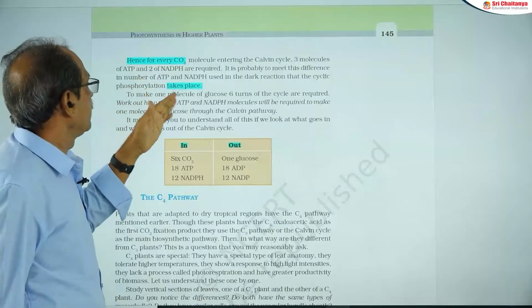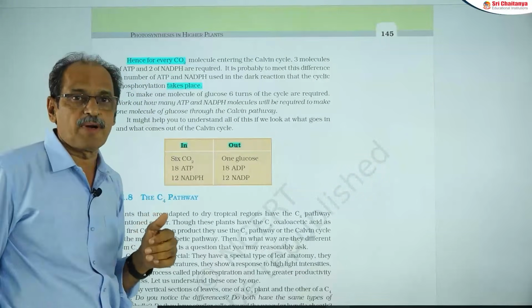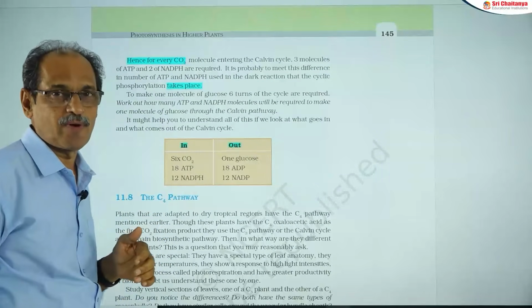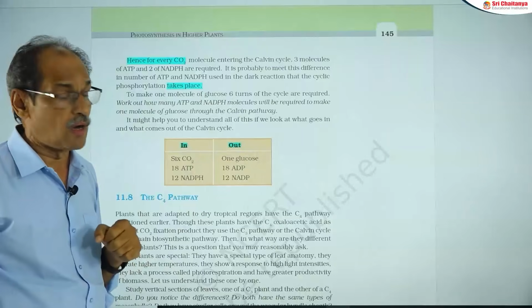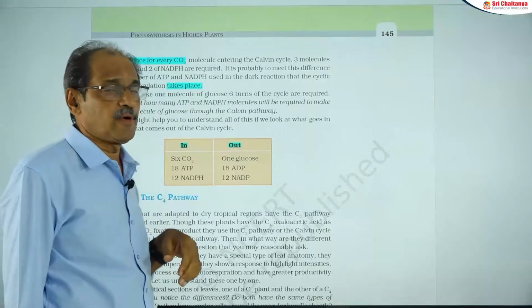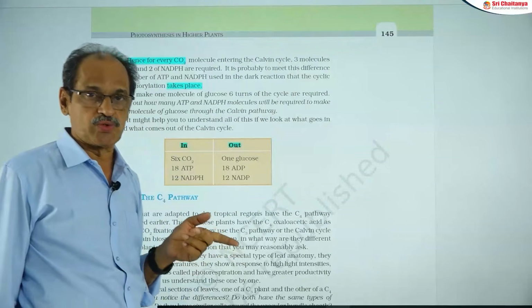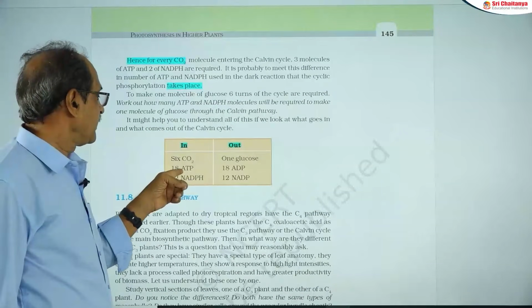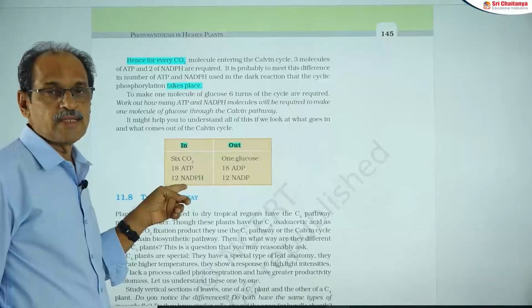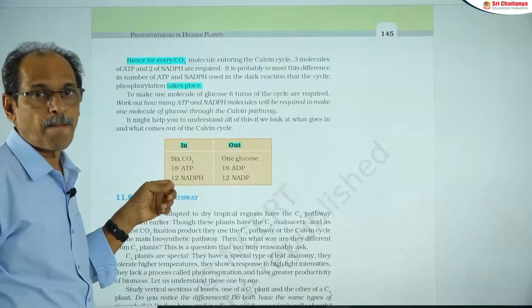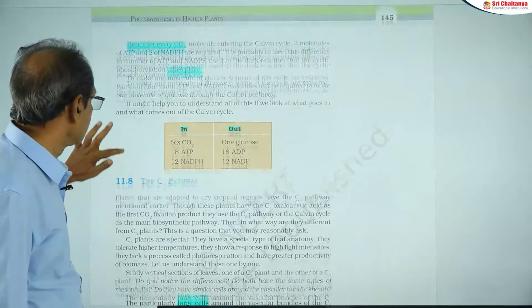For every 1 carbon dioxide reduced, the assimilatory power in the Calvin cycle is 3 ATP and 2 NADPH2. The assimilatory power required to produce one net glucose is 18 ATP and 12 NADPH2. That is called assimilatory power. So this is the Calvin cycle.